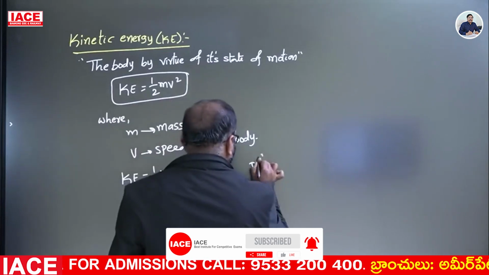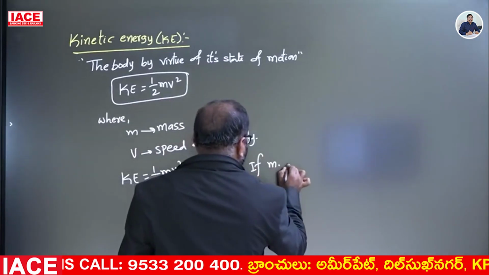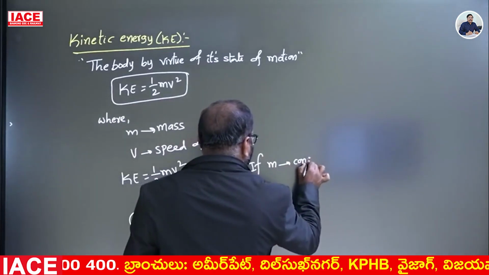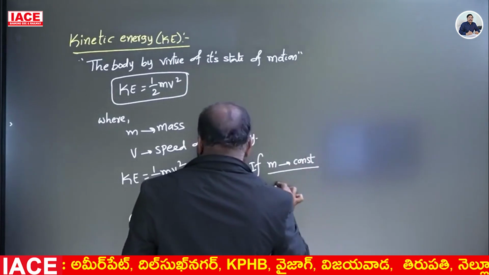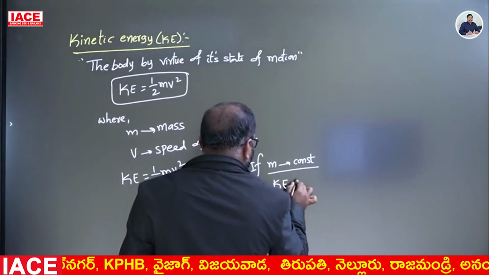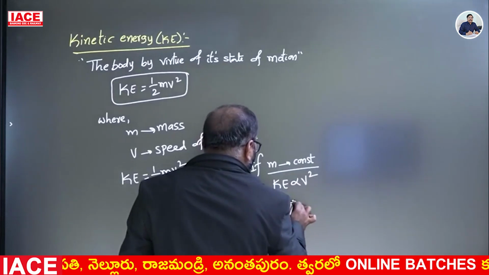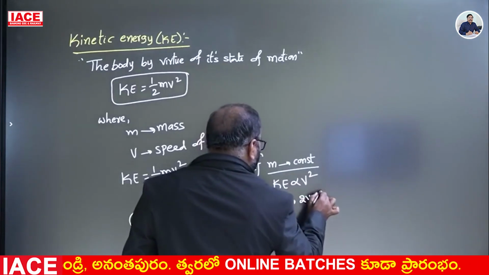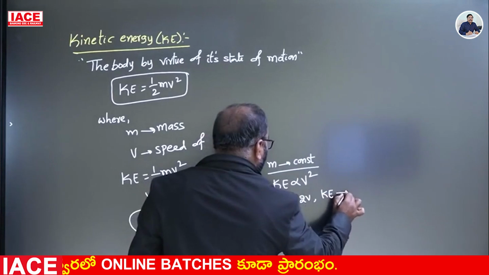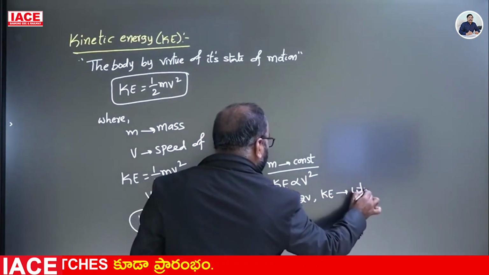If mass is constant, kinetic energy KE is directly proportional to v square. If v is doubled, kinetic energy will increase by 4 times.